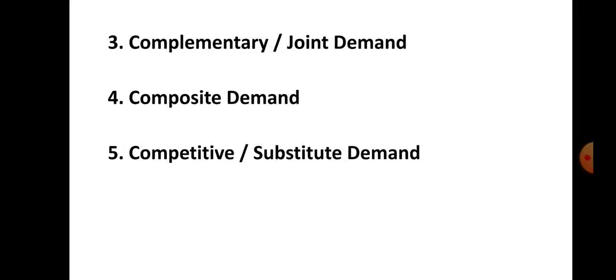Number 5 is competitive demand or substitute demand. When two commodities compete with each other on the basis of price, then that demand is known as a competitive demand or substitute demand. For example, tea and coffee, sugar and jaggery, petrol and diesel. These are the examples of competitive demand or substitute demand. So these are the different types of demand.